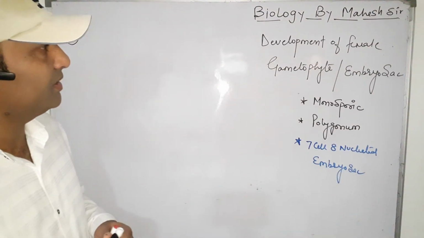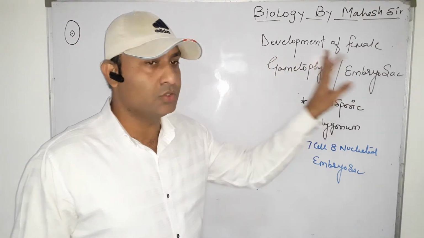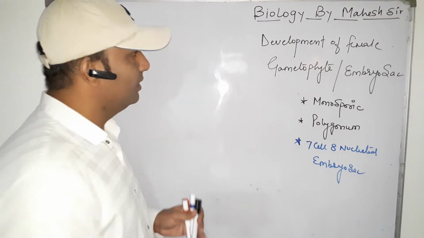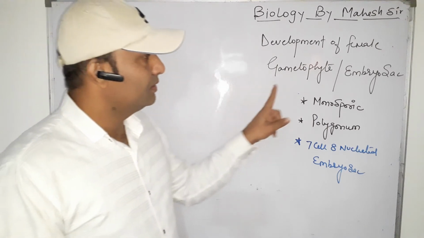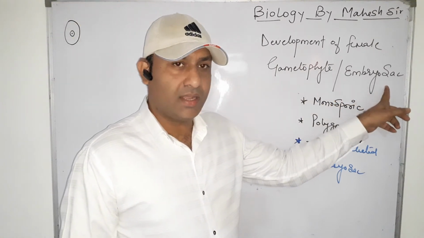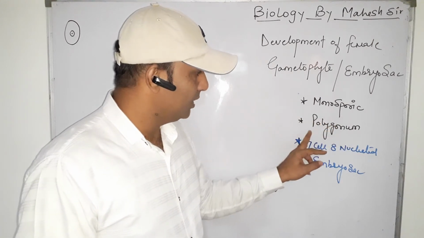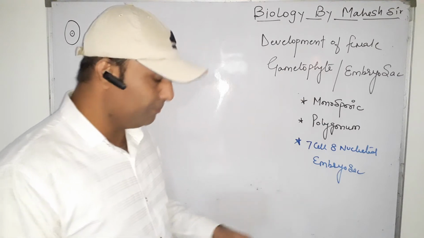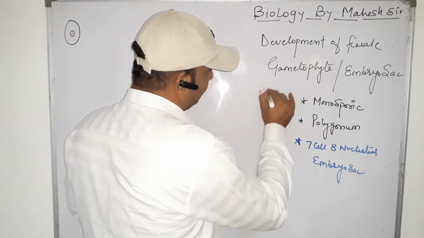Yes, our next topic is development of female gametophyte or embryo sac. First we discuss the different names of this topic. First name is development of female gametophyte. Second, development of embryo sac. Third, monosporic, polygonum type, 7 cell, 8 nucleated. All are very important terms related to the NEET. Very confusable terms.